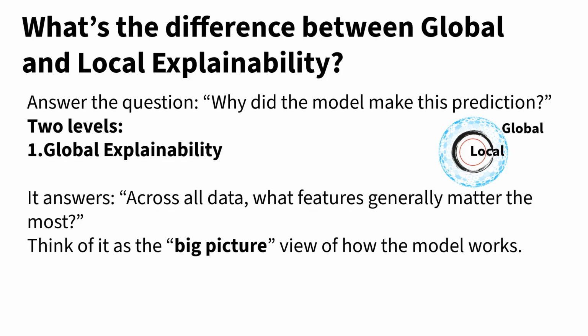For example, let's consider a basic machine learning model of predicting customer churn. Global explainability here might tell us that contract length, monthly charges, and number of support calls are the most influential features overall. Think of it as a big picture view of how the model works.